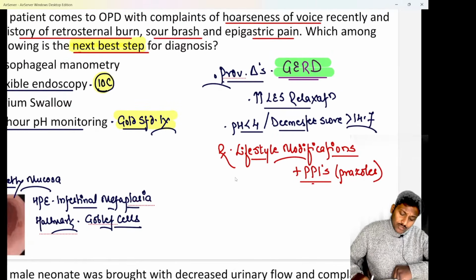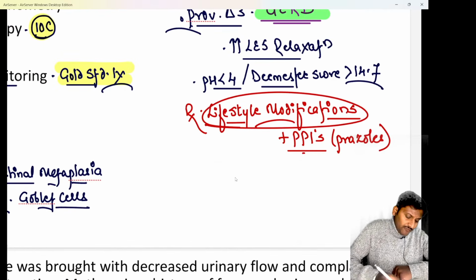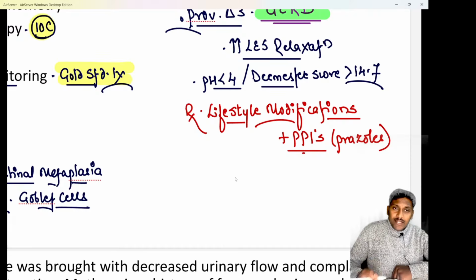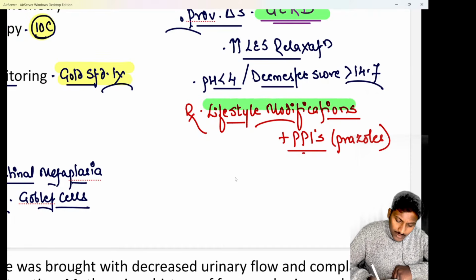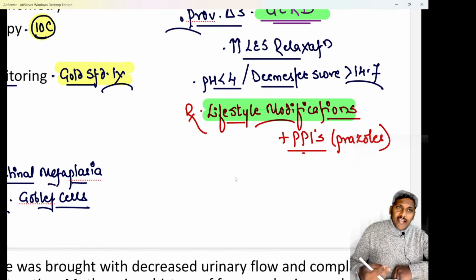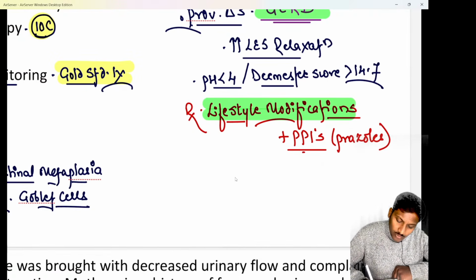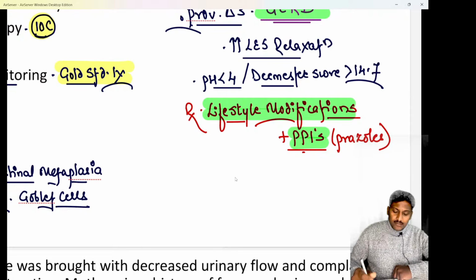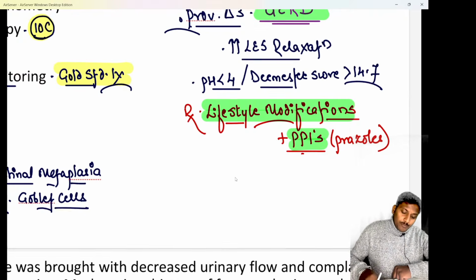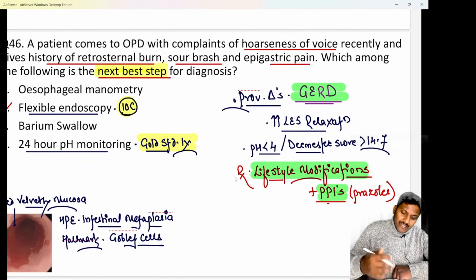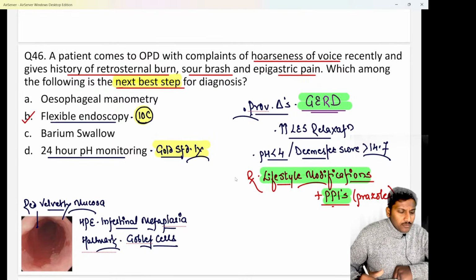We know in patients of GERD, treatment is lifestyle modifications to be done. That is, advise the patient to quit smoking and alcohol, and advise the patient to avoid any kind of fried, fatty, spicy food, avoid tea, coffee, alcohol, all of that. Along with lifestyle modifications, you will advise the patient PPIs, that is proton pump inhibitors, drugs like lansoprazole, pantoprazole, all of the prazoles basically. Along with that, you can even give prokinetics like mosapride or itopride.